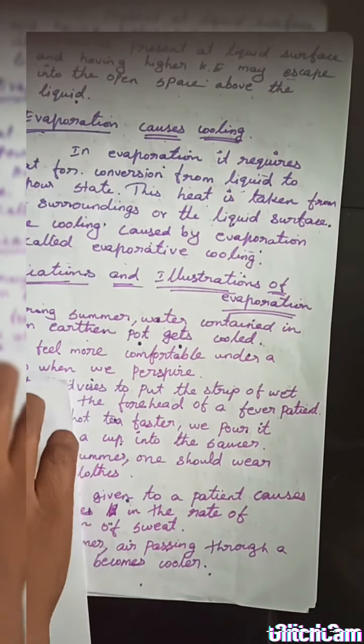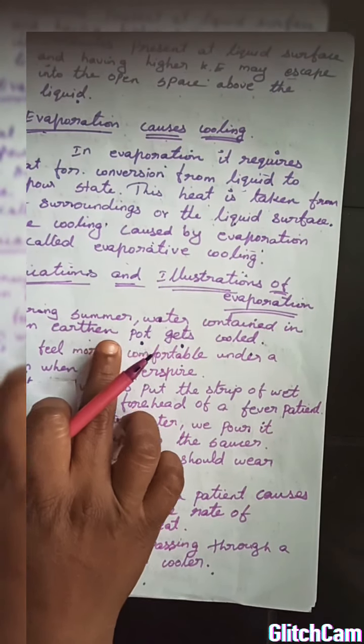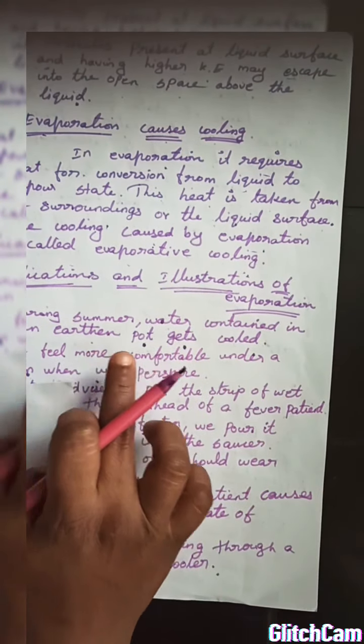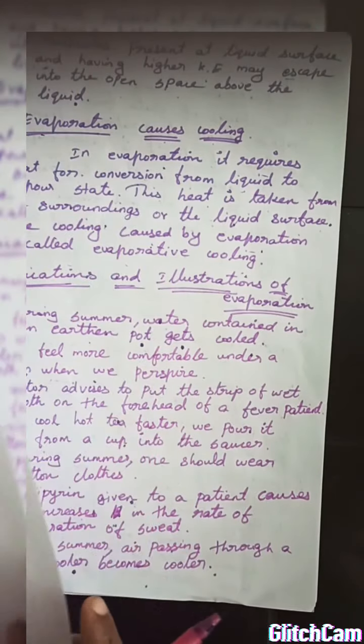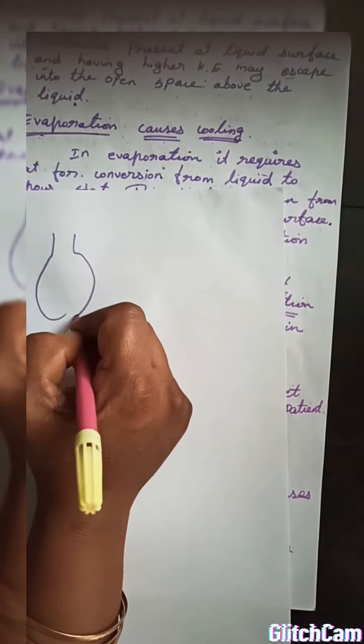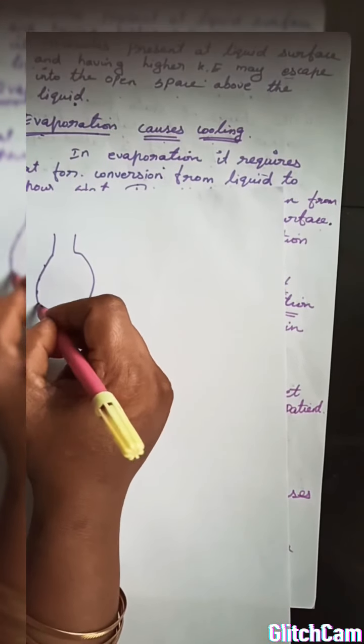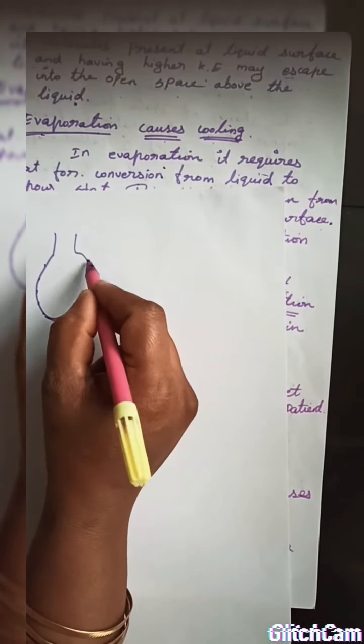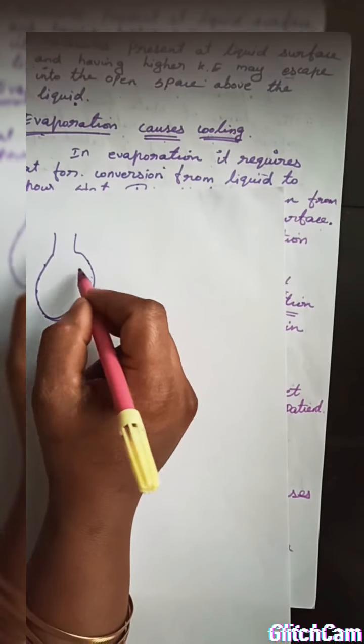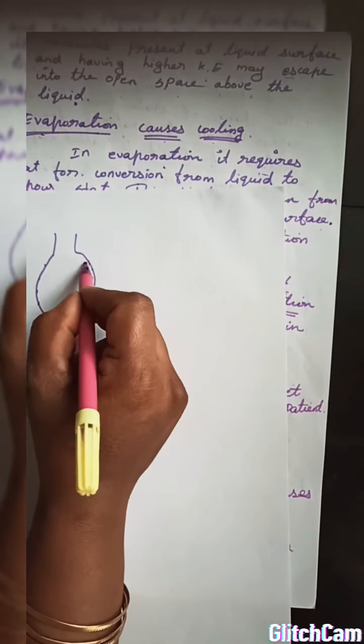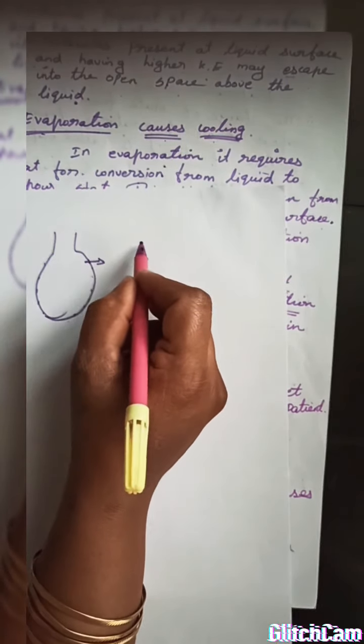The first application is that during summer, water contained in an earthen pot gets cooled. Only in summer do we use the earthen pot or clay pot, isn't it? Imagine this is the clay pot. This clay pot has many very small pores. Through the pores, the water seeps out and evaporates.